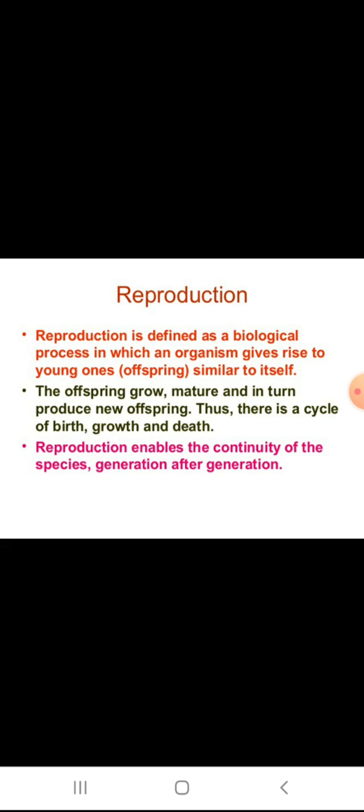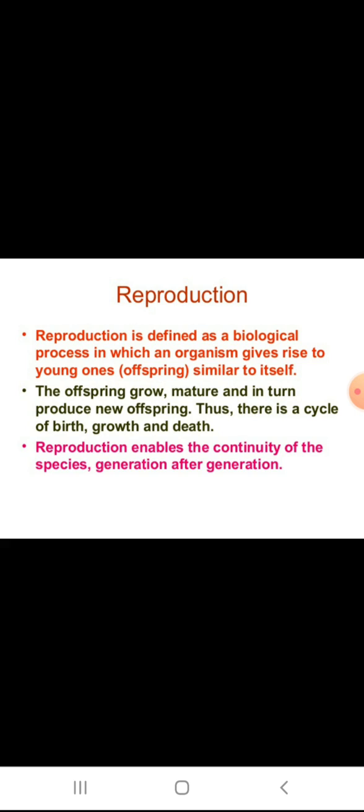Reproduction is defined as a biological process in which an organism gives rise to young ones. So the child, when it grows, becomes like its parents. The kitten, when it grows, becomes a cat, like its own parent. The same way, the offspring grow, mature, and in turn produce new offspring. Thus, there is a cycle of birth, growth, and death.